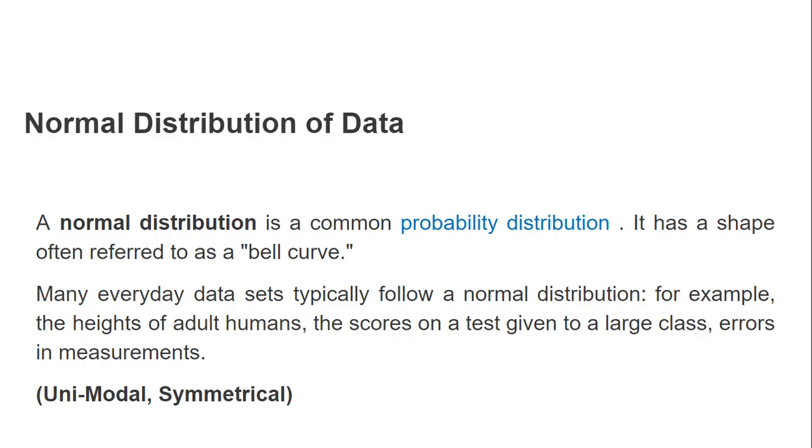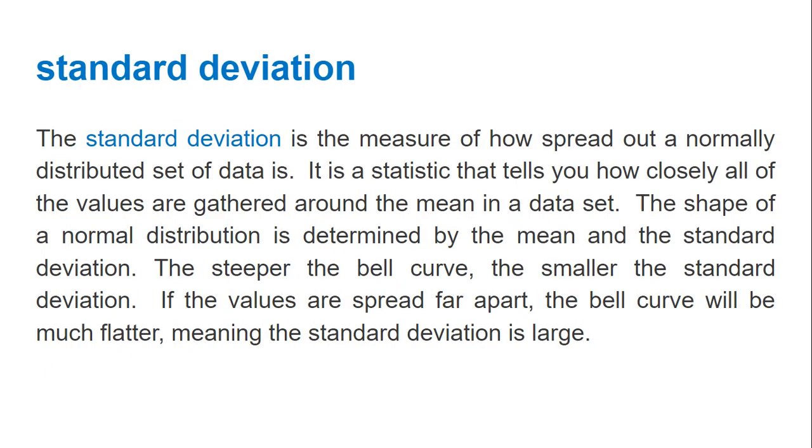In statistics, that is known as standard deviation. So if we want to use normal distribution, the concept of standard deviation should be very clear to you.